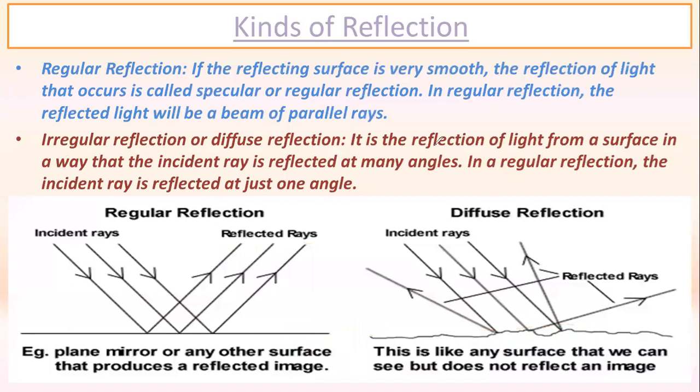One of the very important things which you need to remember is that irregular reflection is the only reflection which makes us able to see anything. जब हम लोग किसी भी चीज को देखते हैं और कहते हैं कि रिफ्लेक्शन के कारण ये चीज दिख रही है हम लोगों को, that is actually the irregular reflection. In most of the conditions we observe, irregular reflection only occurs. ज्यादातर situations में irregular reflection ही होता है. बहुत कम ही ऐसे situation होते हैं जहां पर हम लोगों को देखने को मिलता है कि वहां पर एक रेगुलर रिफ्लेक्शन हो रहा है.